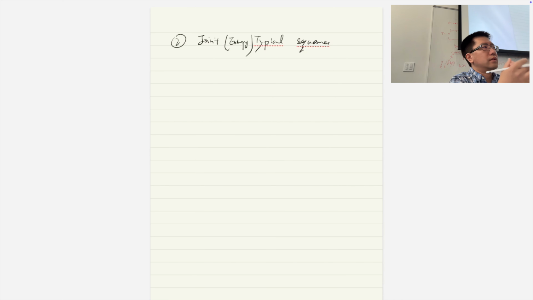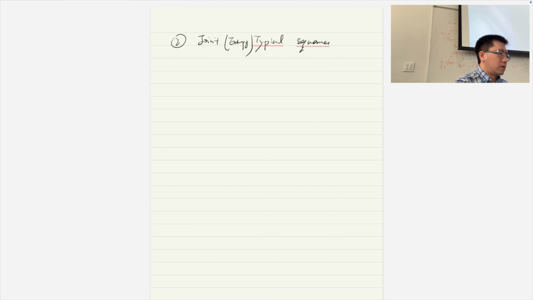Now, different from before in source coding, where we only have X, the source information that we want to compress, for channel coding we have two letters, X and Y. That's why we will need joint typicality, which describes the typicality relation between X and Y altogether. So let's see what joint typicality is.